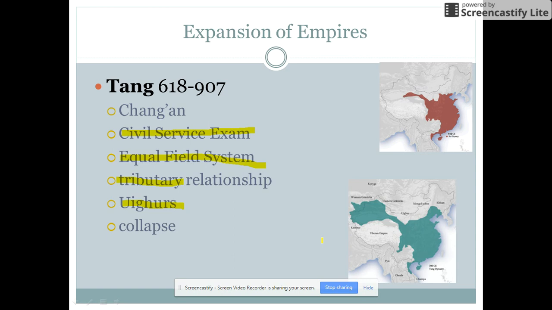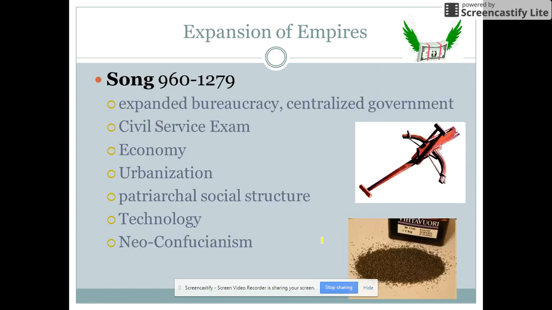And in exchange for helping China put down rebellions, all they wanted was the right to attack and destroy Chang'an when they were done. That doesn't really happen. So the Tang collapse, and you're going to have about a 50-year period where there's lots of fighting, and then you get the Song dynasty that shows up.